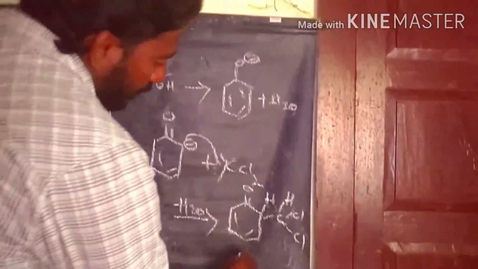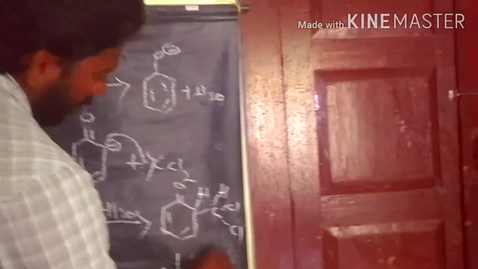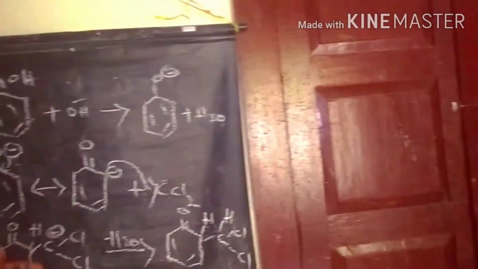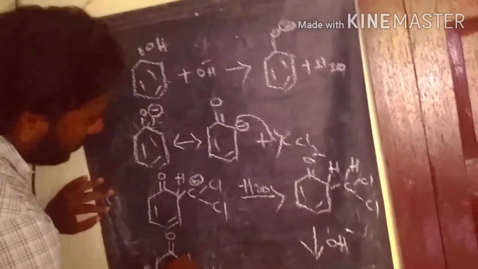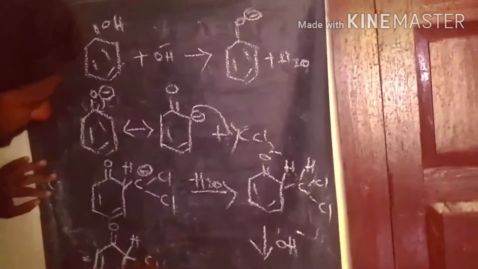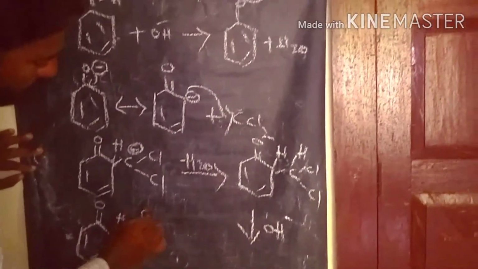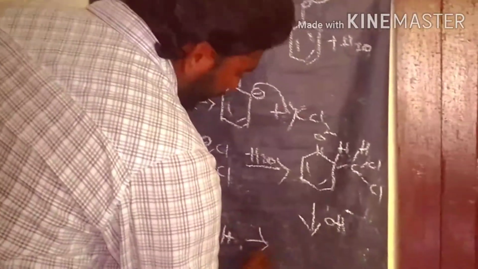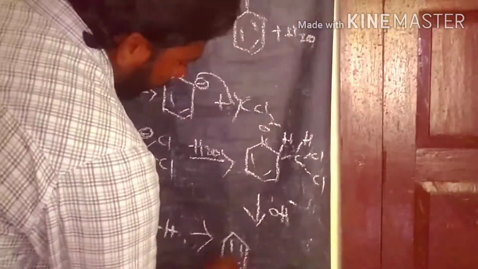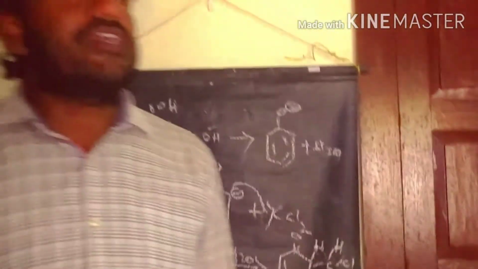After that, it reacts again with the hydroxide group, and finally we get this product, the benzal derivative. After that, it undergoes tautomerism, and finally we get orthohydroxy benzaldehyde as the product. So from phenol we prepare orthohydroxy benzaldehyde. This is the mechanism involved in the Reimer-Tiemann reaction.